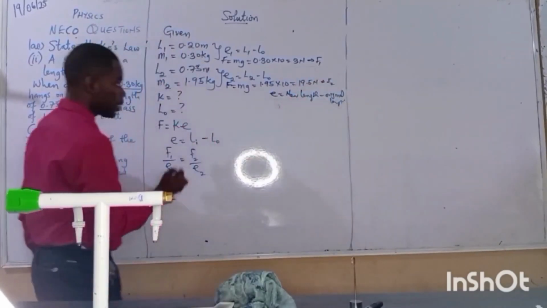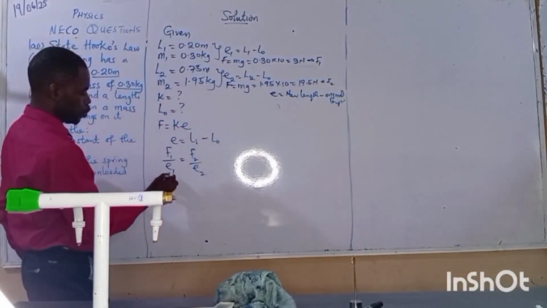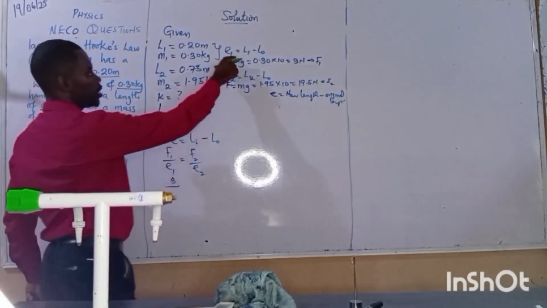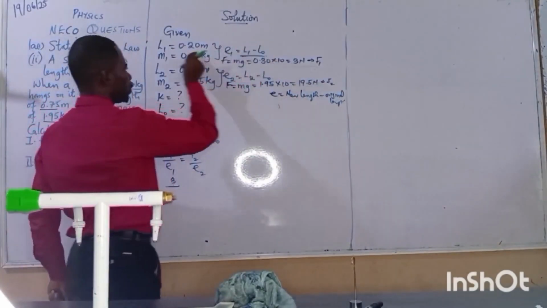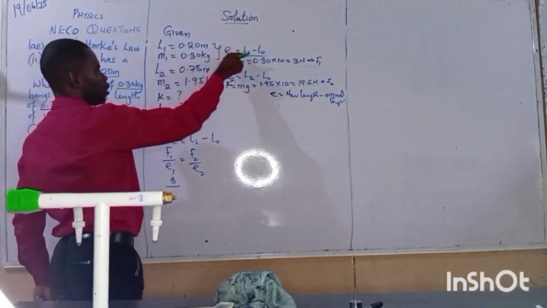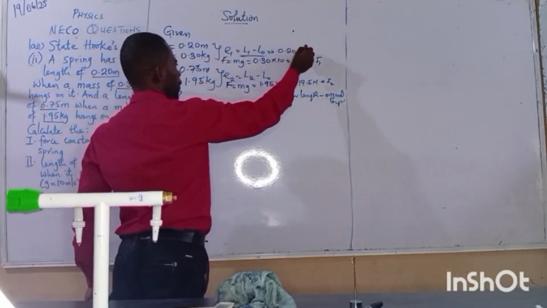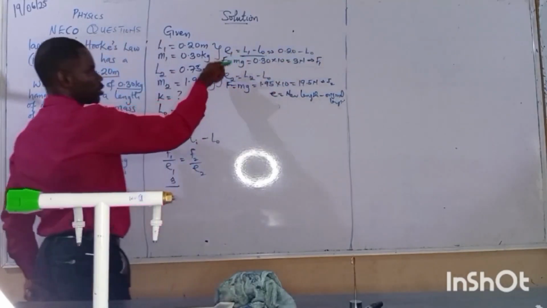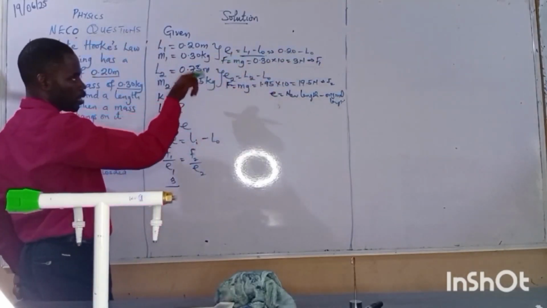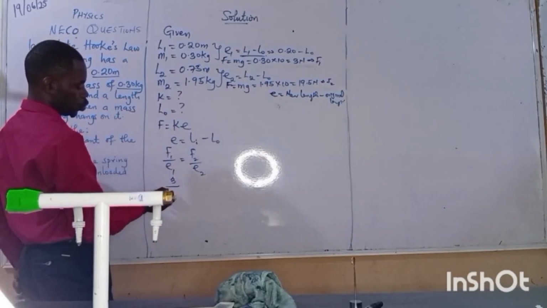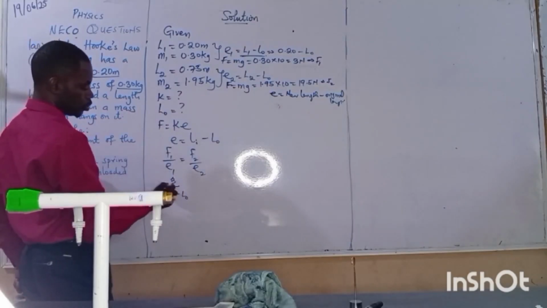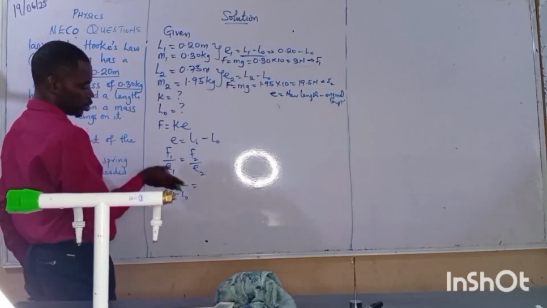So without wasting time, I have F1 as 3 over, what's my E1? That one becomes 0.20 minus L0. Please let your eyes be following my information. 0.20 minus L0. We have supplied the information needed here.